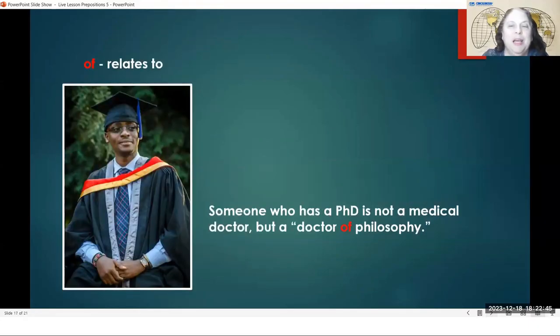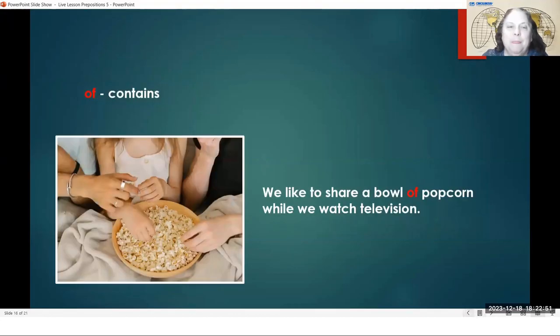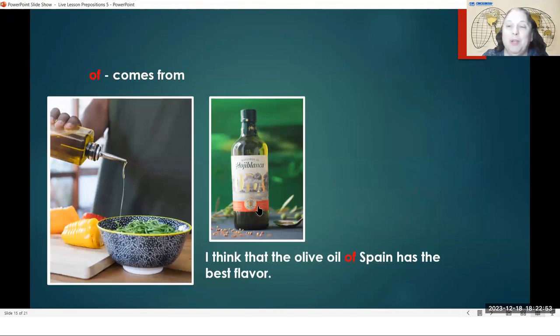The next one is of, meaning relates to. Let me go back for just a minute here. This kind of, where we were talking about a place, when we said olive oil of Spain, if I said this to other Americans, they would understand what I mean, but it's not very common. I think it would be more common for me to say Spanish olive oil.